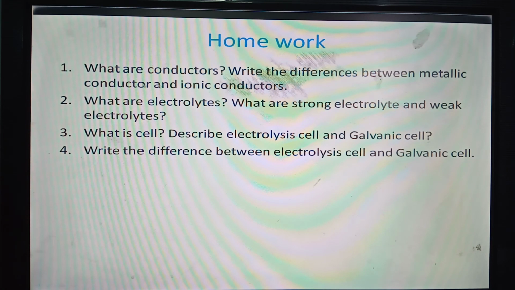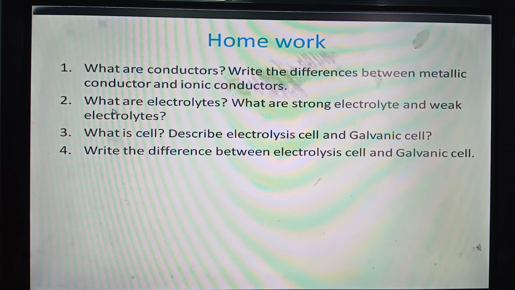Number 1 question, what are conductors? I have discussed its details, that the substances which conduct electricity are known as conductors. Then you have to write the differences between metallic conductors and ionic conductors. I have shown a table comparing these two types of conductors, metallic conductors and ionic conductors.